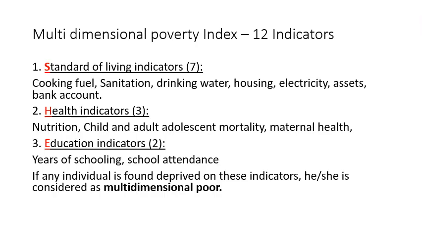What are the three major categories? One is standard of living indicators. It is made up of 7 items. We will see subsequently. Next is the health indicators, and third is the education indicators. So if any individual is found deprived on these indicators, he or she is considered as a multidimensional poor. So by this definition, if anybody has to be called poor, he should not be able to satisfy one or two of these factors. He should not be having access to more than one of these items. What are these items?